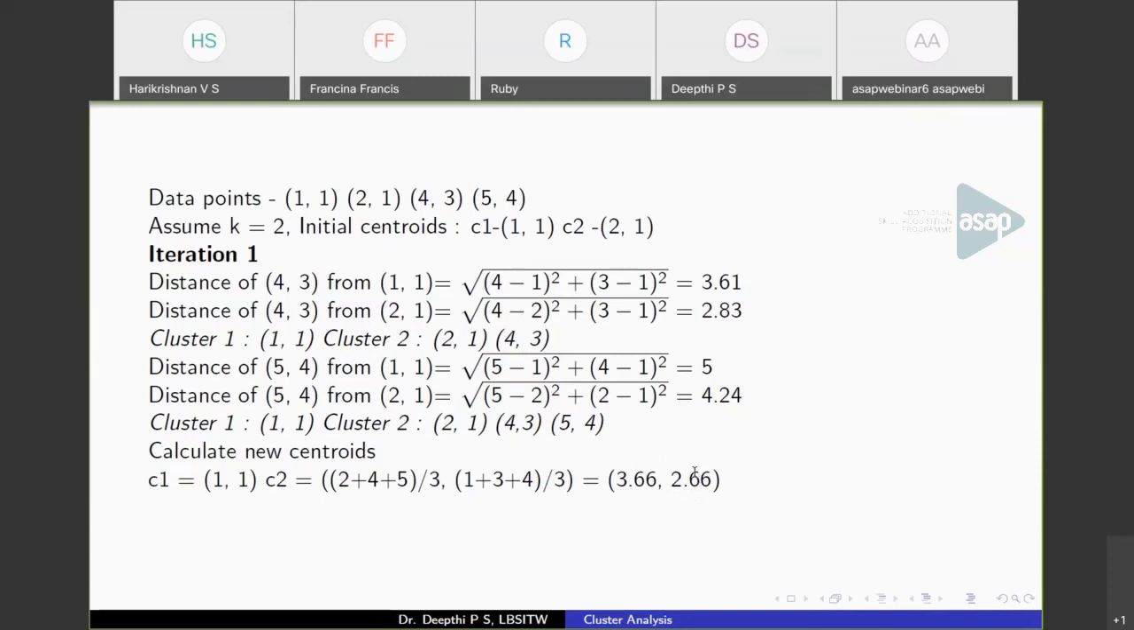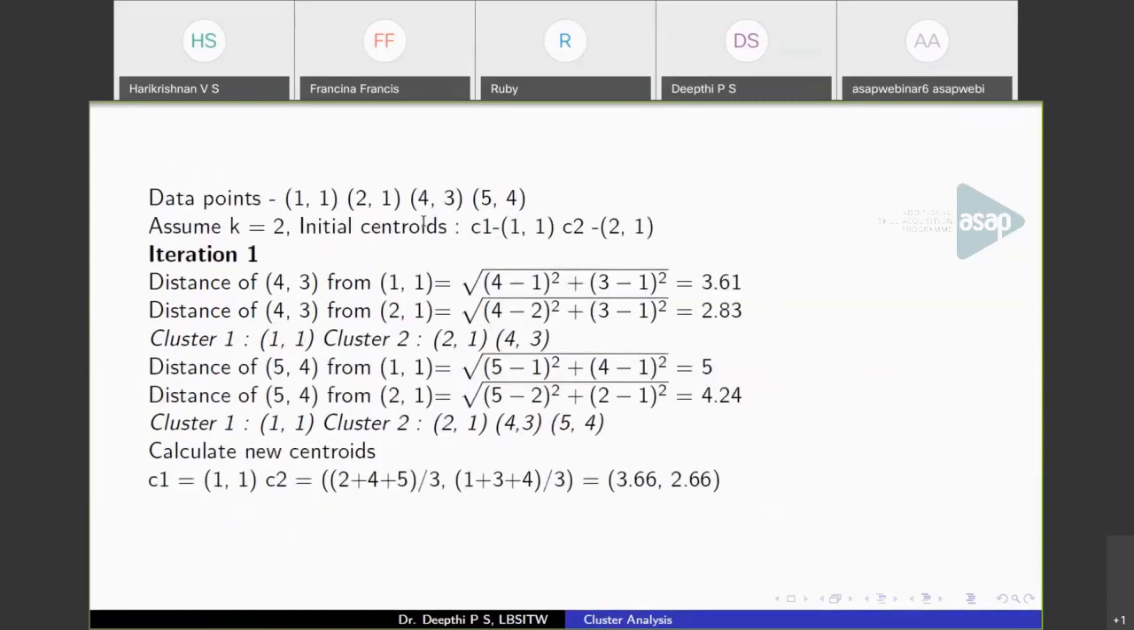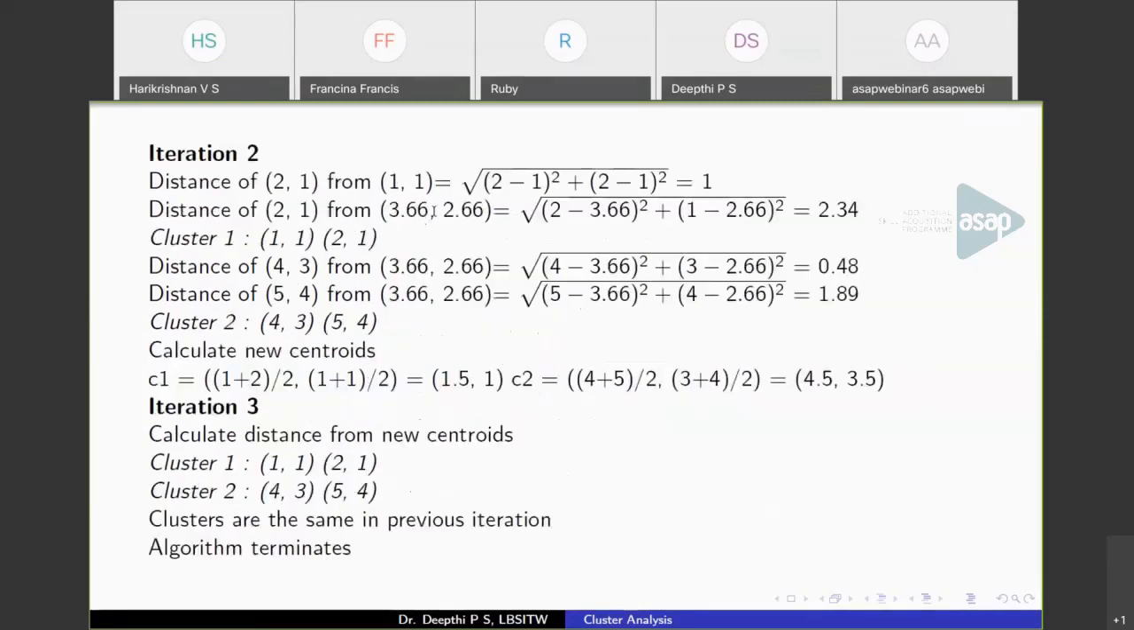Okay. So now you started with these centroids (1, 1) and (2, 1). You got an initial partition with cluster 1 having just 1 point and cluster 2 having the remaining 3 points. And so you have calculated the new centroids, that is the mean value of objects belonging to each cluster, and found centroids like this. Now in the second iteration, you have to repeat this process. Now you have different centroids, so you have to calculate the distance of all points from these centroids.